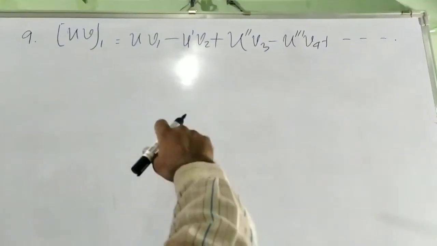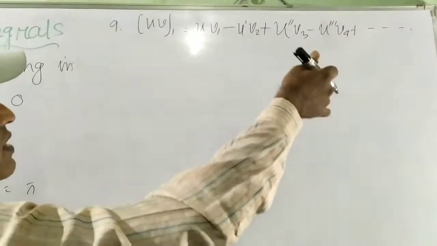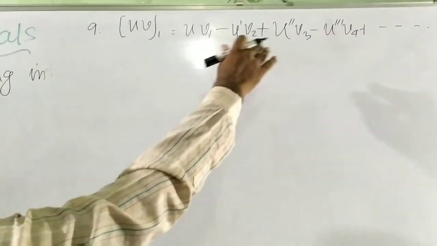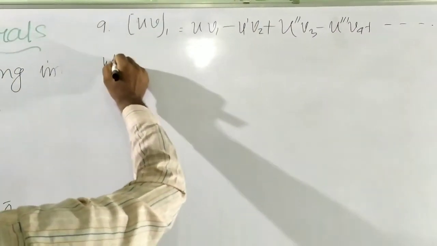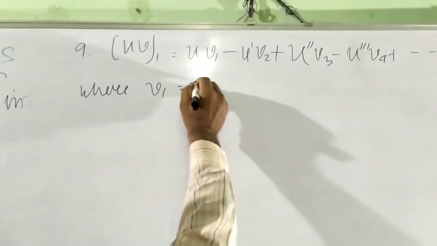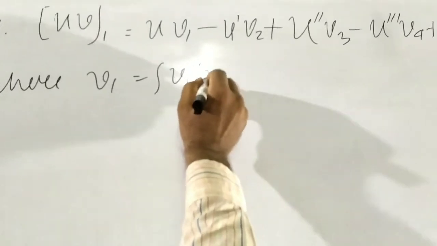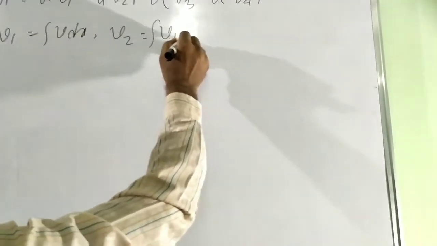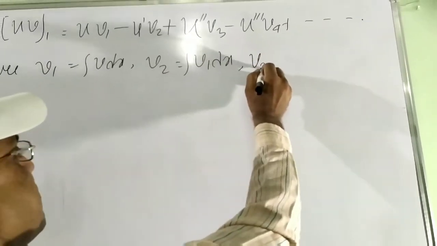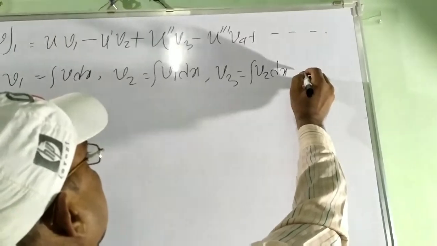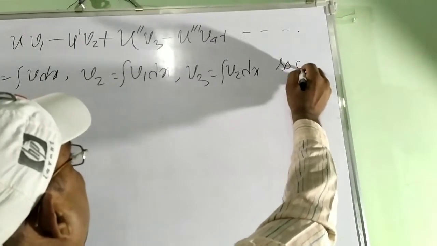So if the power of the variable gradually decreases, we use this formula, where v1 means the integration of v dx, v2 means the integration of v1 dx, v3 means the integration of v2 dx, and so on.